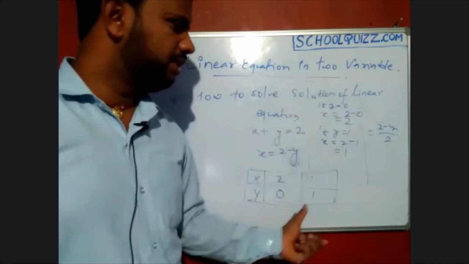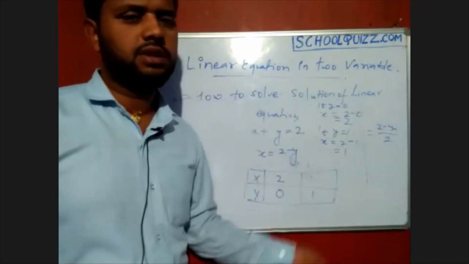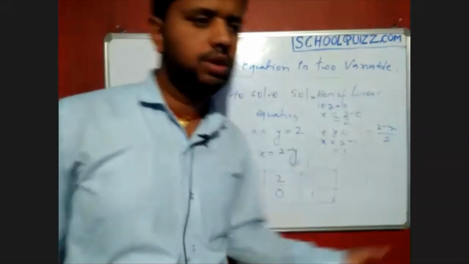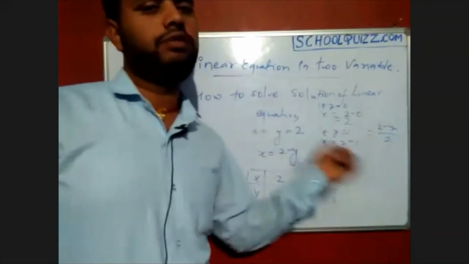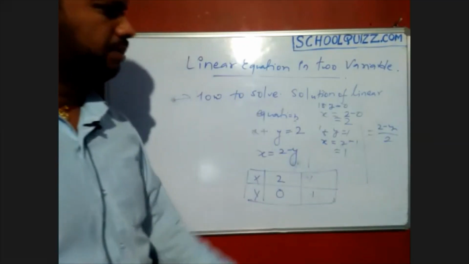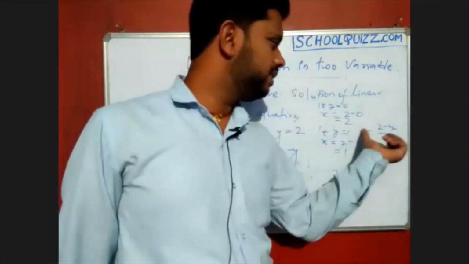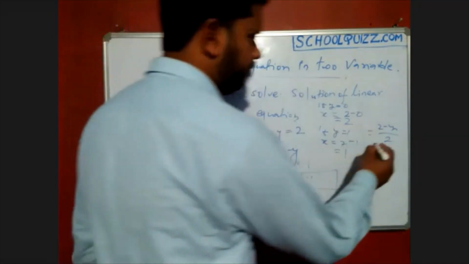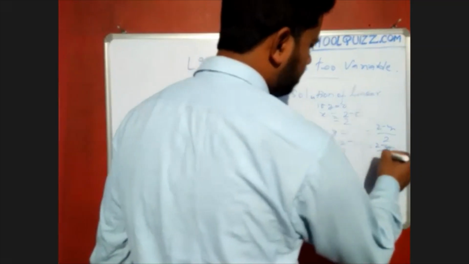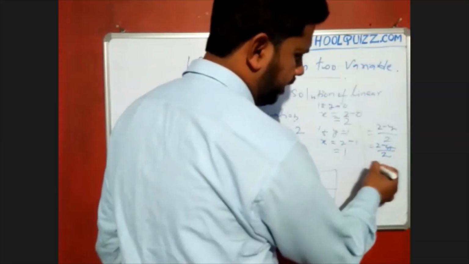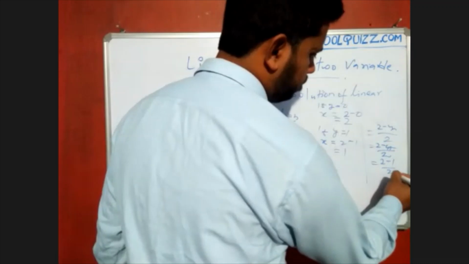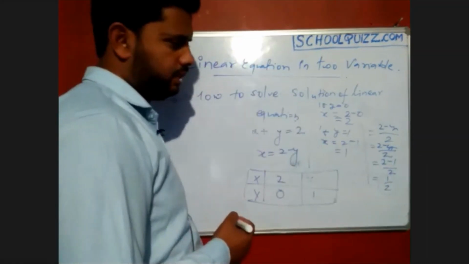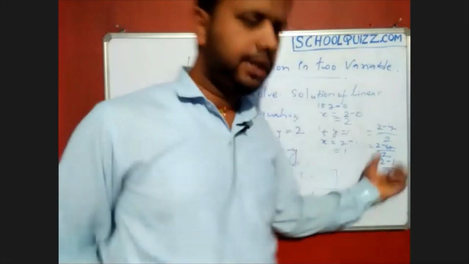We can choose any value. We can start from 0, 1, 2, 3, 4, or 0, 1, -1, -2, 2, then -3, 3, then -4, 4. We can choose like that also. But one more point is how to choose so that we get an integer. Suppose here we are getting (2 minus y) by 2. If I choose y equals 1, then (2 minus 1) by 2 is 1 by 2. See, here we are not getting an integral value. Understand? By choosing 1, we are not getting an integral value.